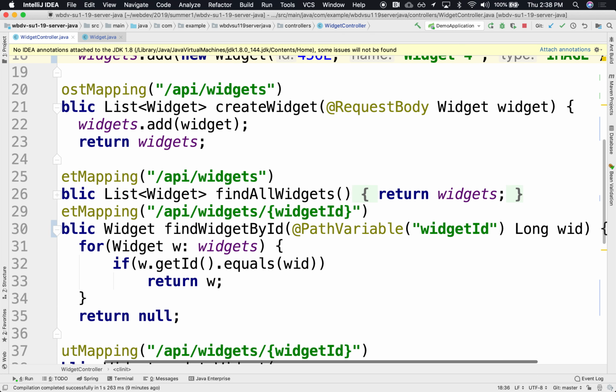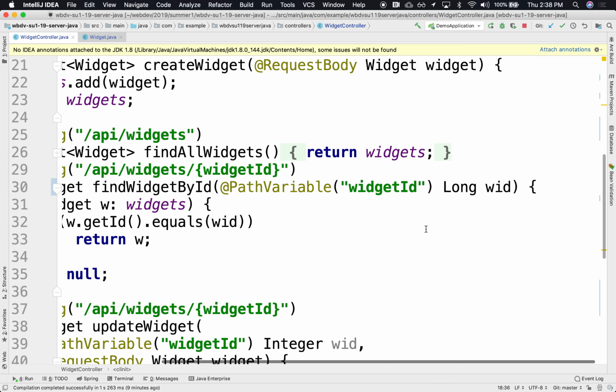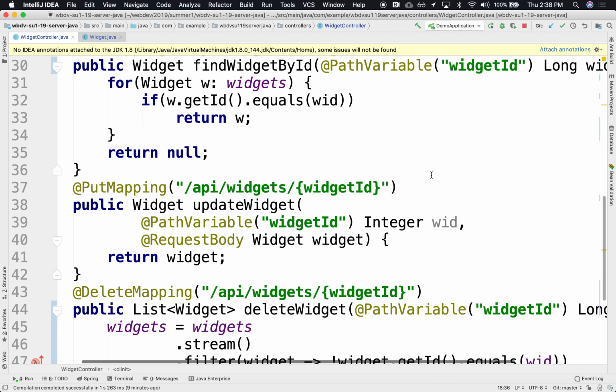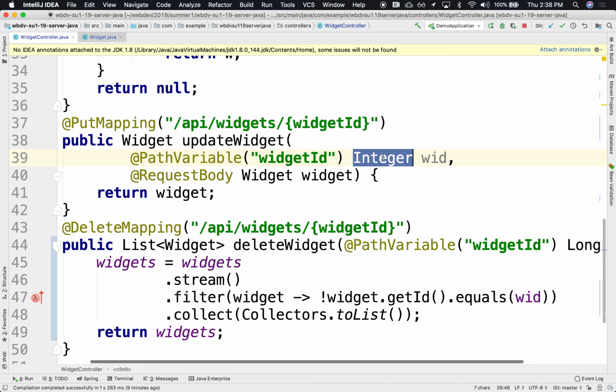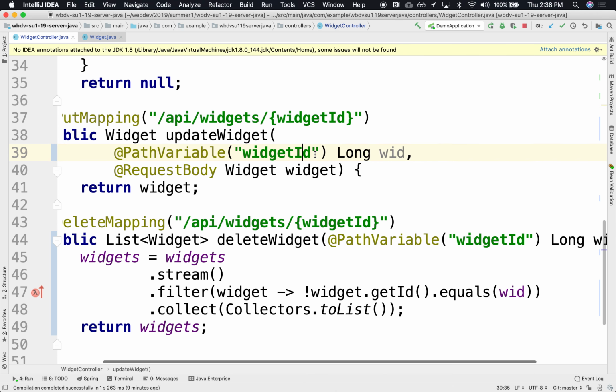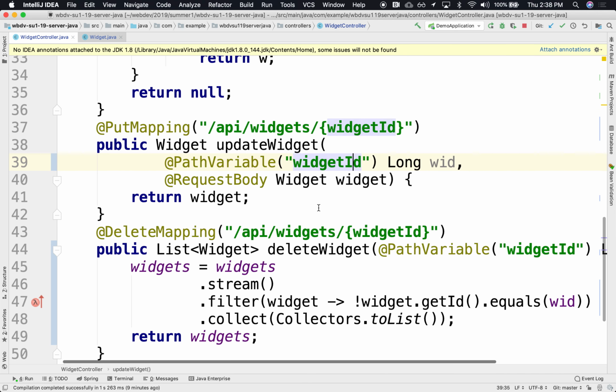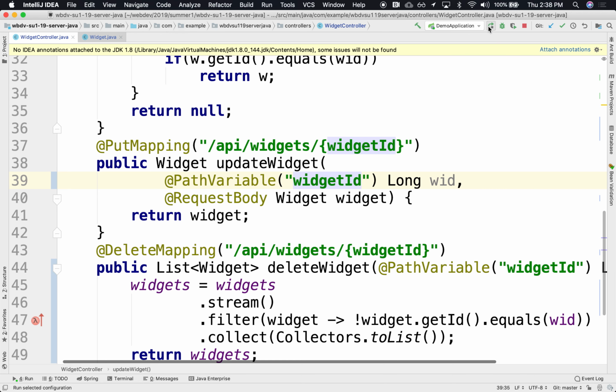I guess find by ID also should be a long. Okay, it is. The update widget should also be a long. These all should be longs. All right, let's try it again. Let's restart the server.